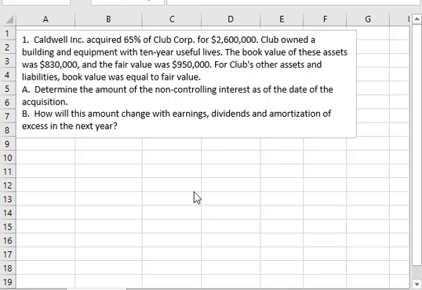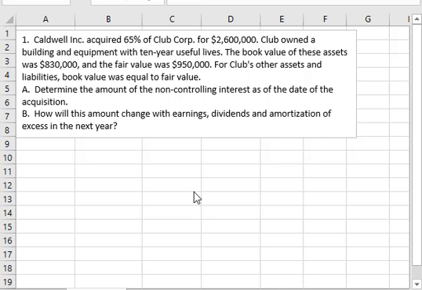When Caldwell acquired Club, it had building and equipment with 10-year lives, and the book value of that building and equipment was $830,000 and the fair value was $950,000. So part of the transaction would be to take that fair value over book excess and amortize or depreciate it over that 10 years. It tells us for Club, all the other assets and liabilities, the book value and fair value were the same.